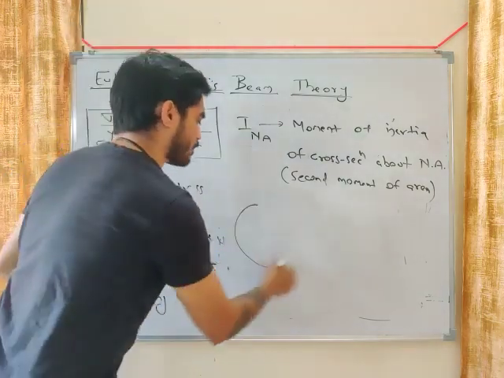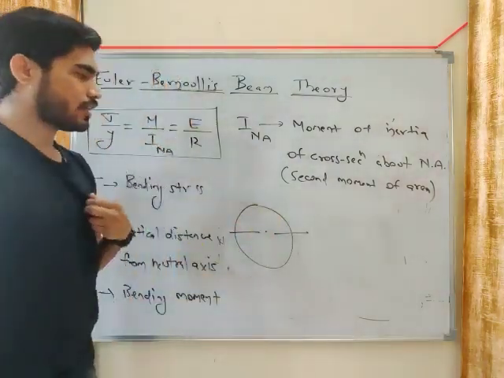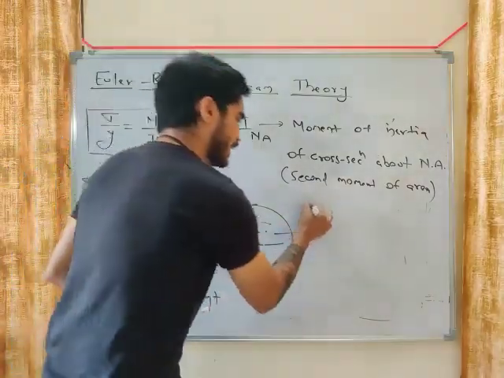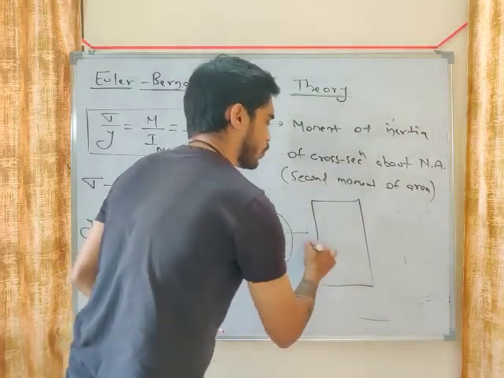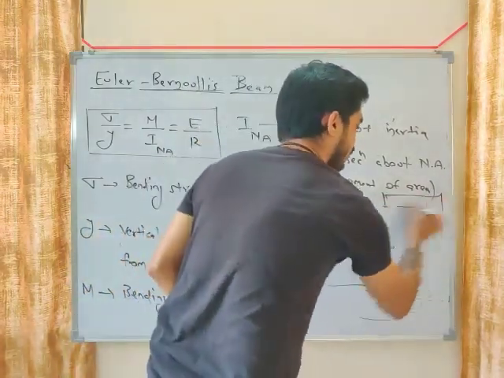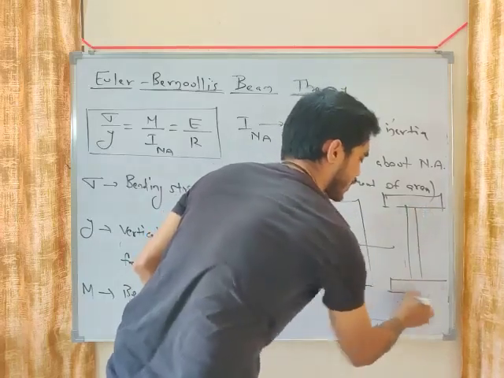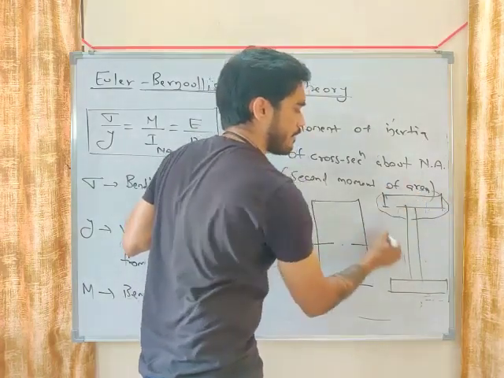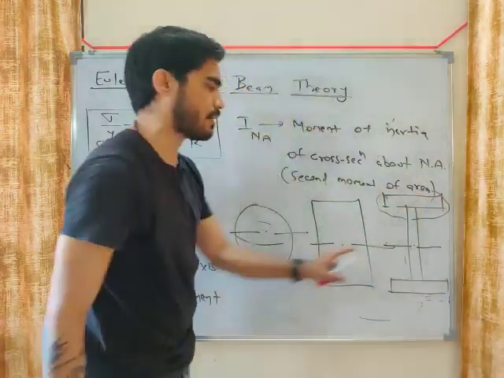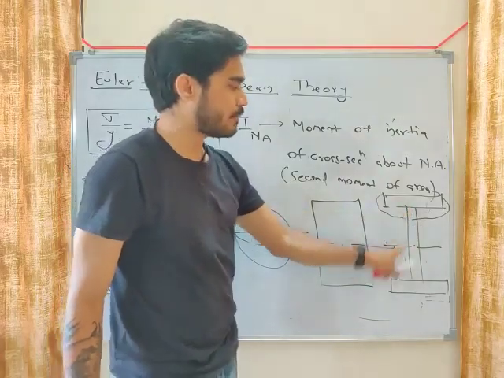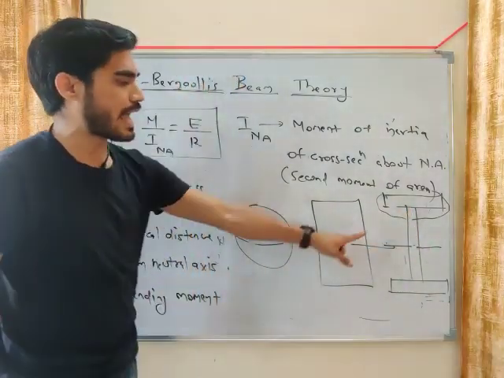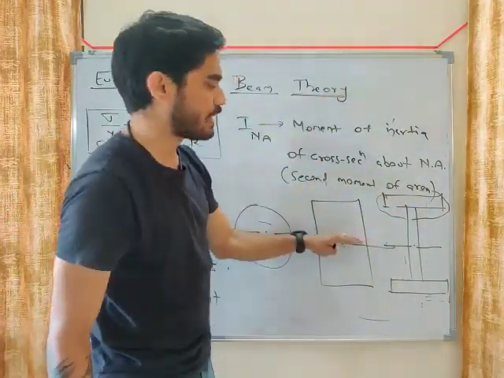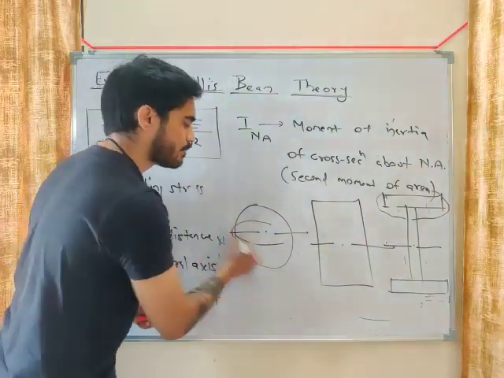So in case of a circle, the area is near the neutral axis, so moment of inertia will be less. In case of a rectangle, moment of inertia will be more. And in case of an I section, moment of inertia will be maximum. Why? Because in this case the area is away from the neutral axis and the distance of area will be maximum. So this will have maximum moment of inertia, this will have less, and this will have minimum moment of inertia.